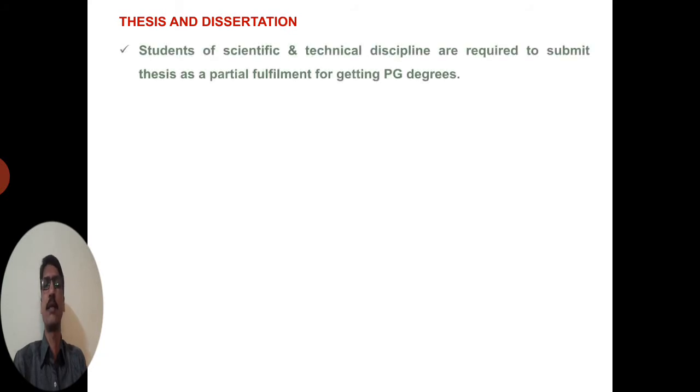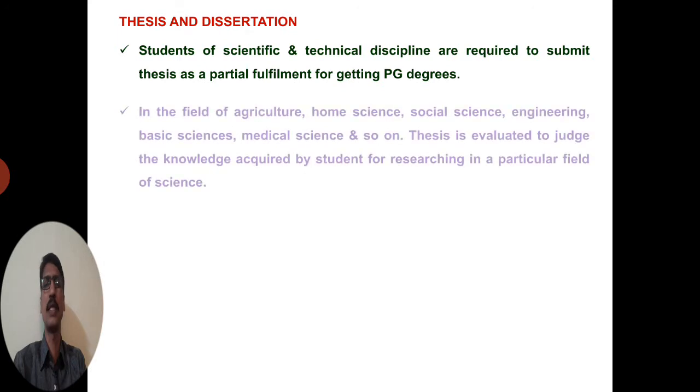Before starting the specification norms and details, we need to understand what is meant by thesis and dissertation. Most of the time these two words are used interchangeably. The students of scientific and technical disciplines are required to submit a thesis as partial fulfillment for getting PG degrees, especially the MSc, MTech or PhD degree.